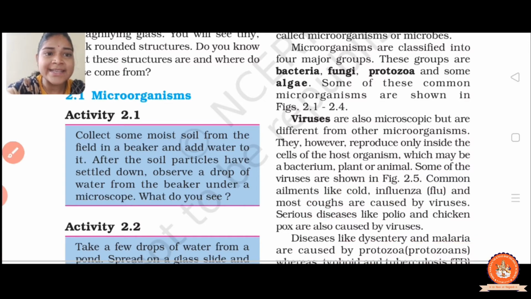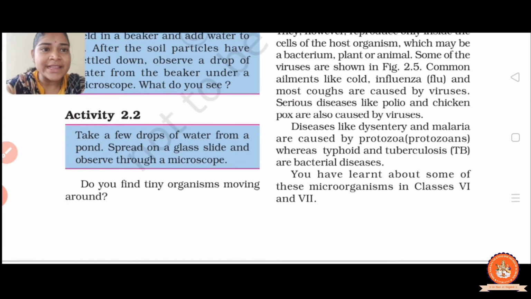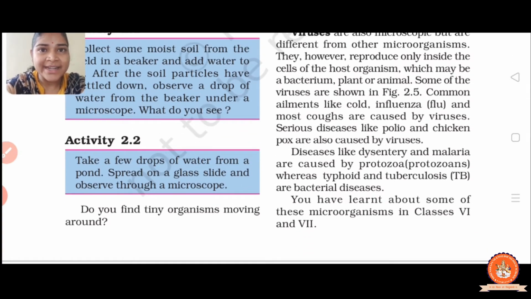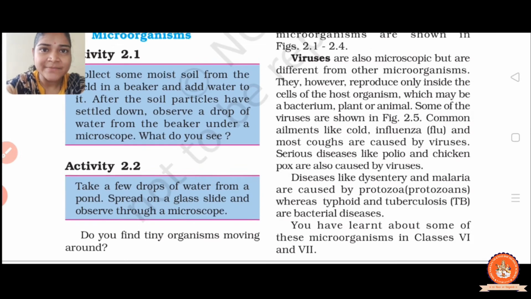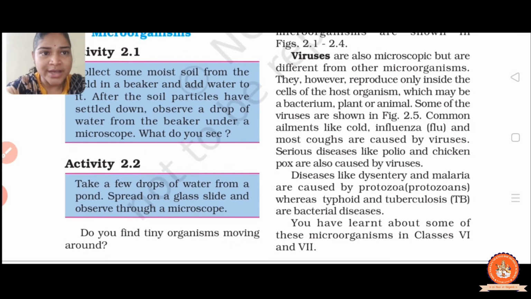And serious diseases like polio and chicken pox are all caused by viruses. So when we are ill, at that time the doctor says it is a viral infection. So these are caused by viruses, right?